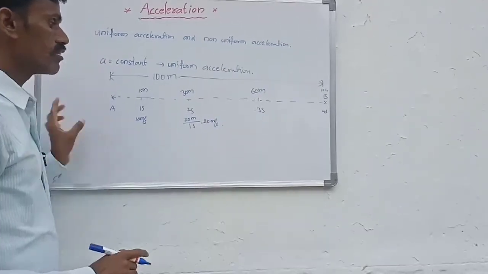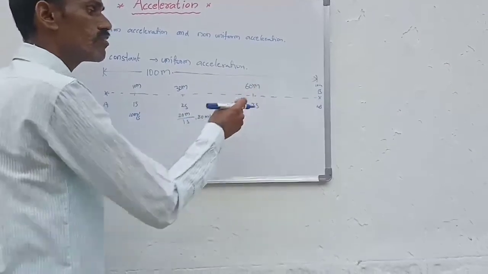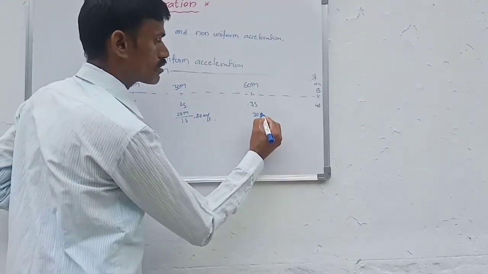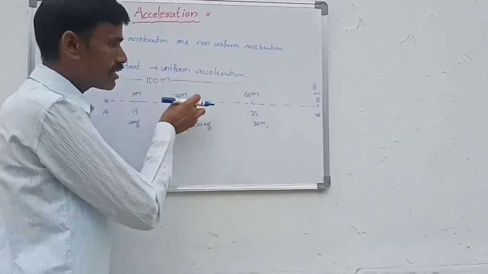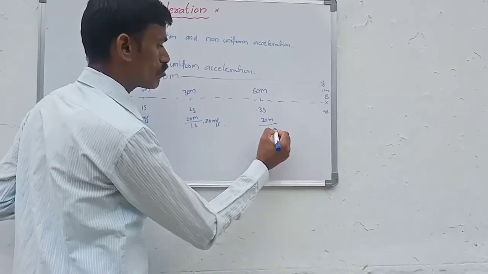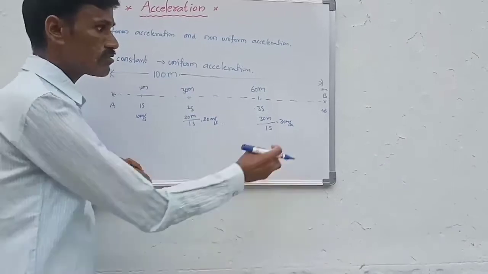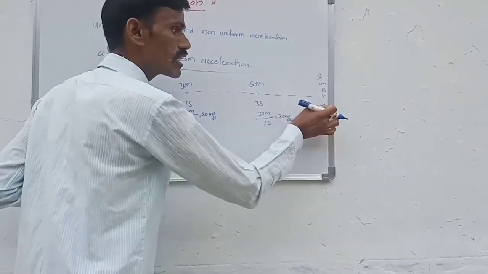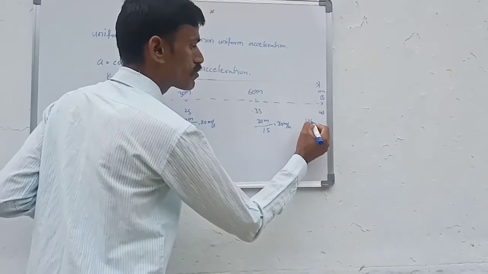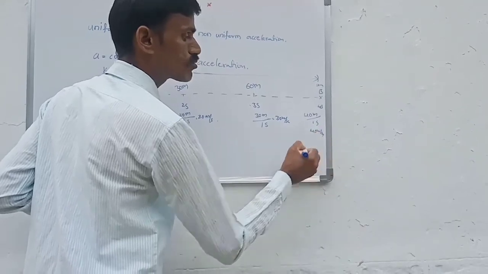The velocity after the third second is 60 minus 30, that is 30 meters in the next 1 second, 3 minus 2, 1 second, that is 30 meter per second. And in the last 1 second, between 3 seconds and 4 seconds, he moves 100 minus 60, that is 40 meters, in 4 minus 3, 1 second, that is 40 meter per second.